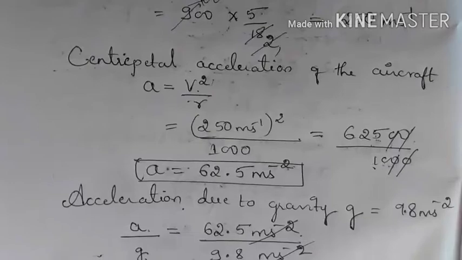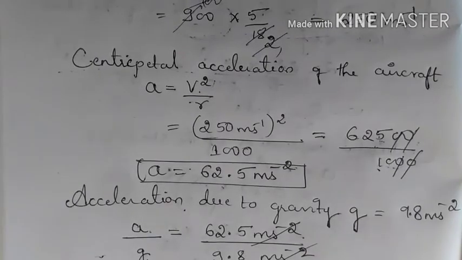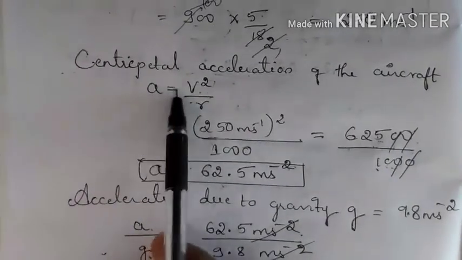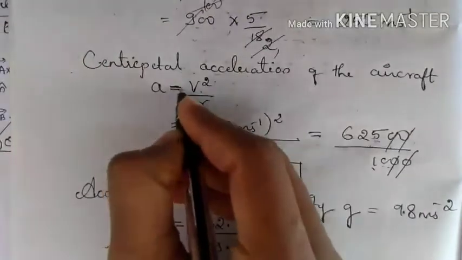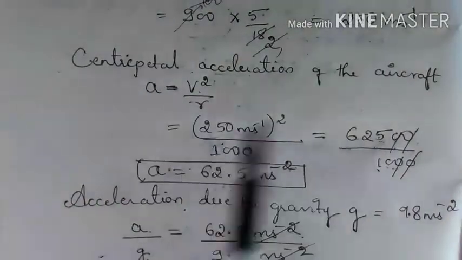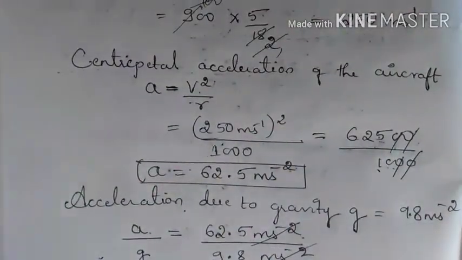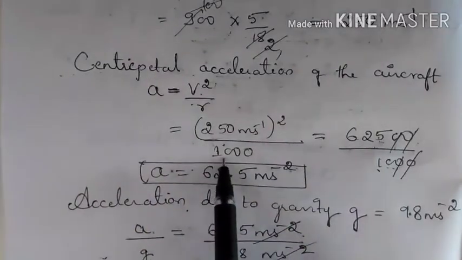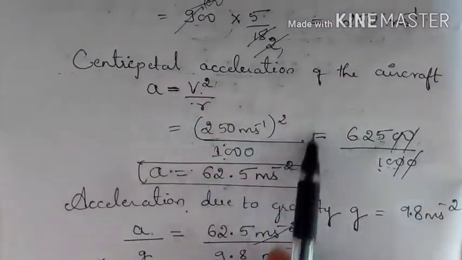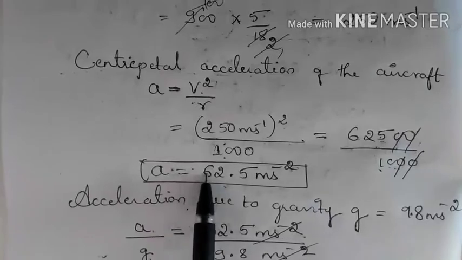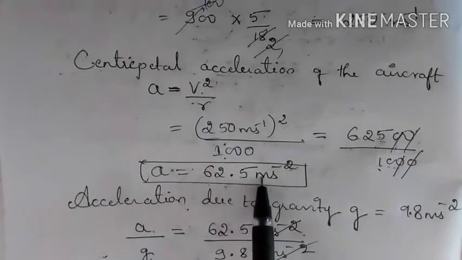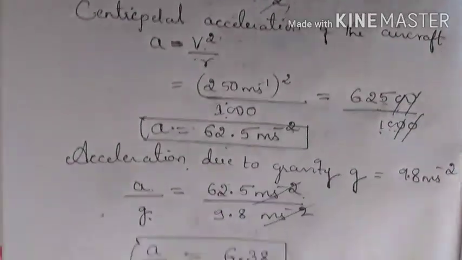Next, centripetal acceleration of the aircraft. A is equal to V square by R. We got V as 250 meters per second, so square of that and divided by 1000. If you solve this, then you get A is equal to 62.5 meters per second square.